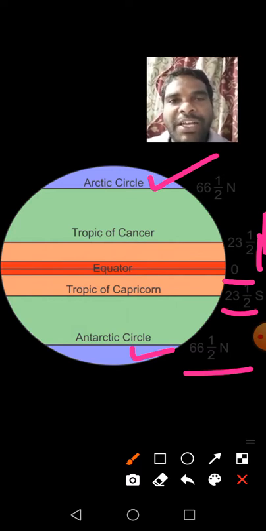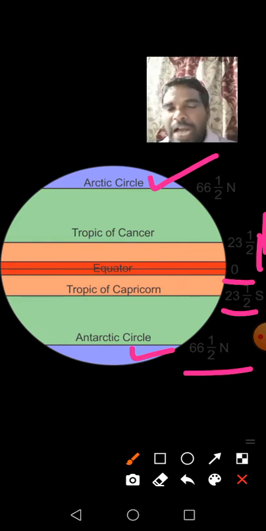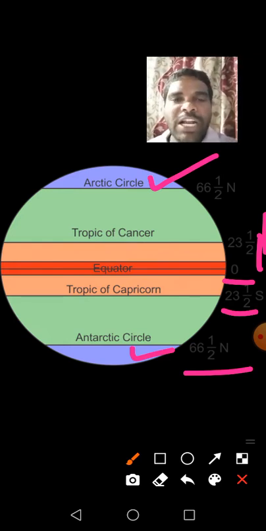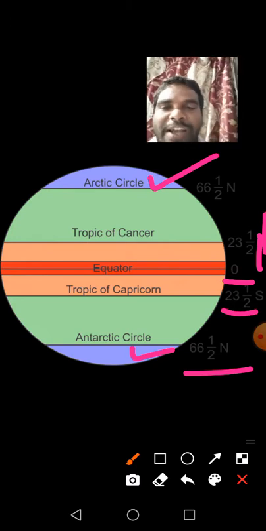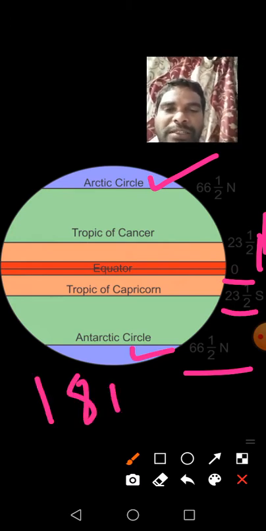The equator is given the number 0 degrees. We start from the equator. Like that, above the equator we go up to 90, and below the equator 90. Including the equator, total how many parallels? 181 parallels.